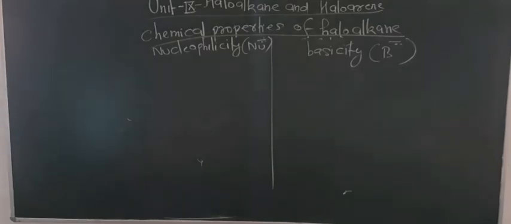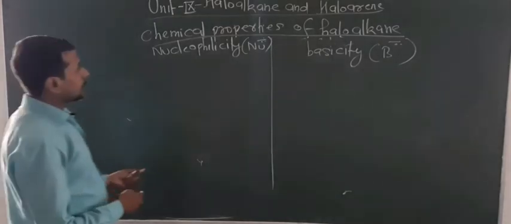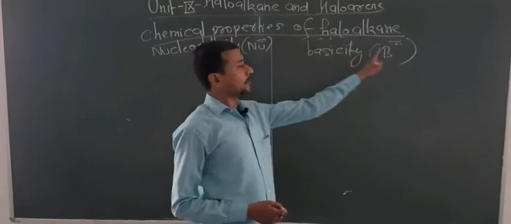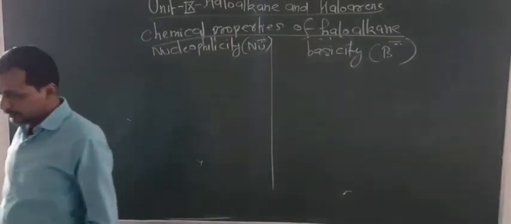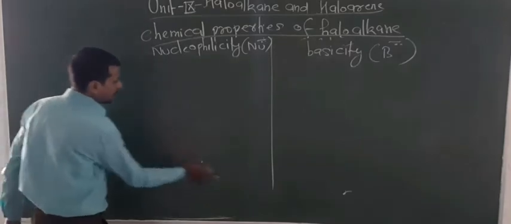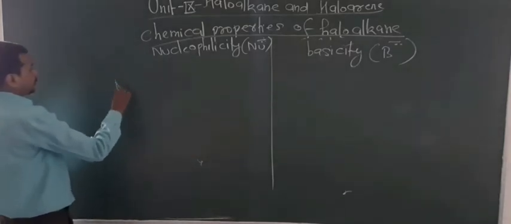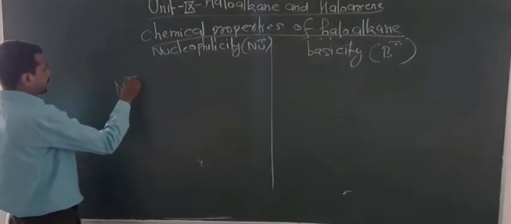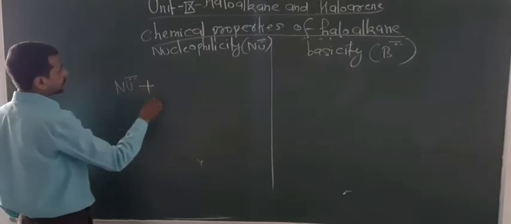First of all, both nucleophilicity and basicity depend upon the availability of a lone pair. So both depend upon the presence of a lone pair, but they have some basic differences. Look at the difference between the nucleophile and base. Nucleophile, Nu, is the general symbol.